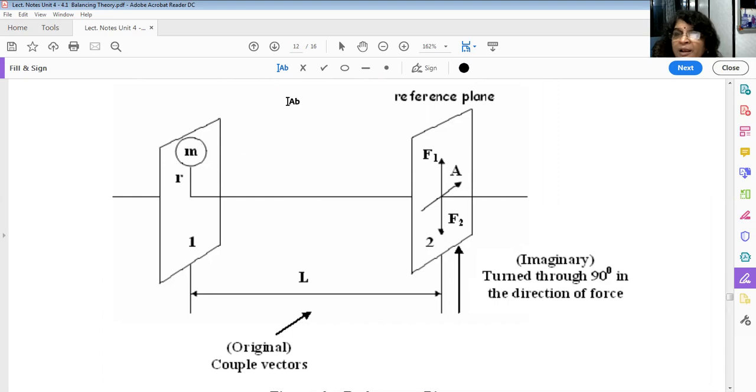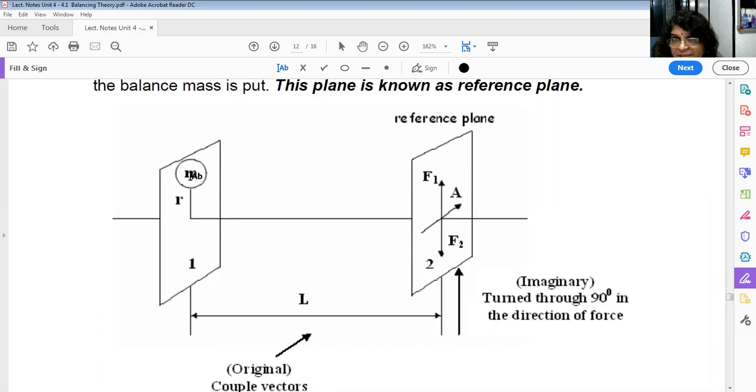Okay, now there are three masses. Mass M, original mass, M1 mass, M2 mass. Okay, exactly equal and opposite. M1 and M2 are equal to M, and R is also equal to this R1 and R2, and omega is same only. Okay, now imagine what force this will create, m r omega square. This will be M1 R1 omega square, and this will be M2 R2 omega square downward.